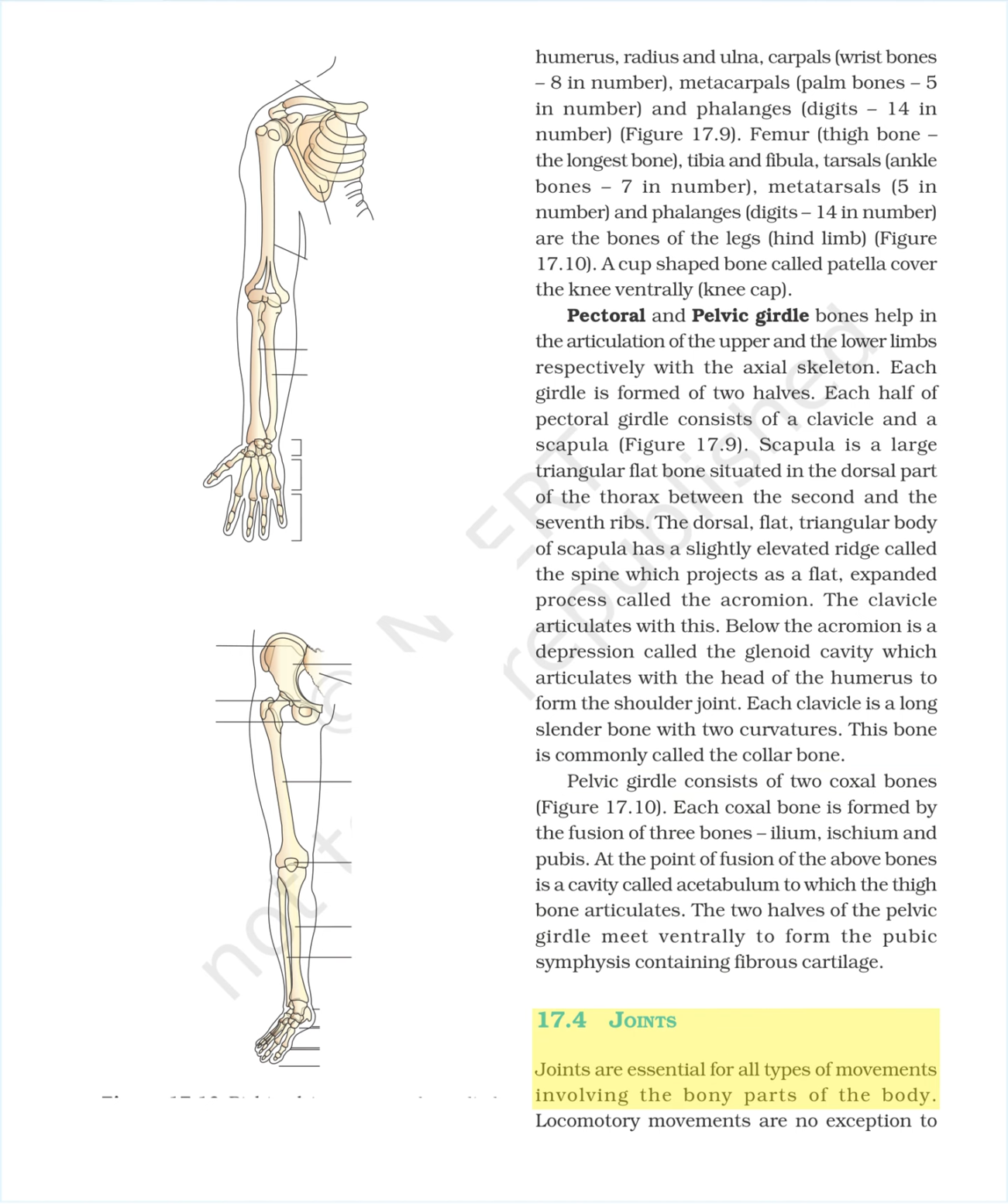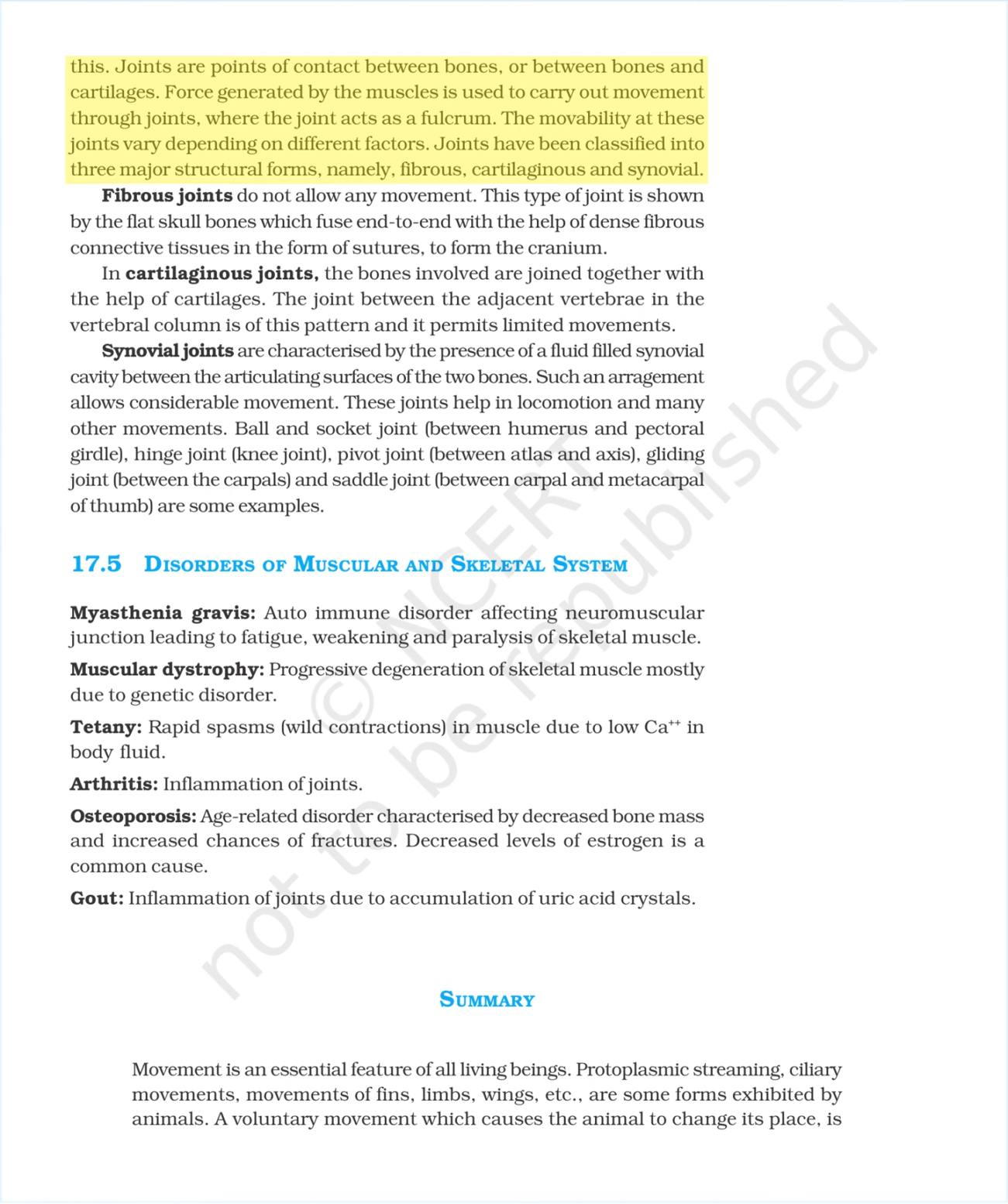17.4 Joints. Joints are essential for all types of movements involving the bony parts of the body. Locomotory movements are no exception to this. Joints are points of contact between bones, or between bones and cartilages. Force generated by the muscles is used to carry out movement through joints, where the joint acts as a fulcrum. The movability at these joints varies depending on different factors. Joints have been classified into three major structural forms, namely, fibrous, cartilaginous and synovial.